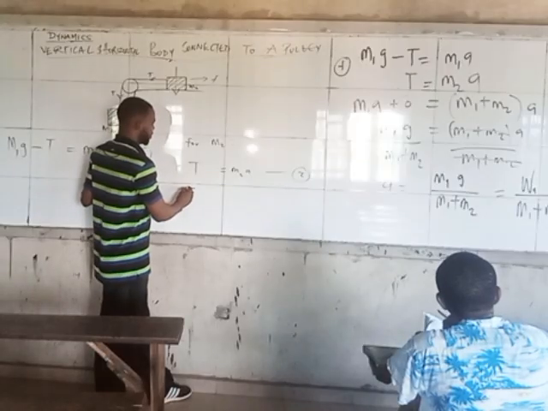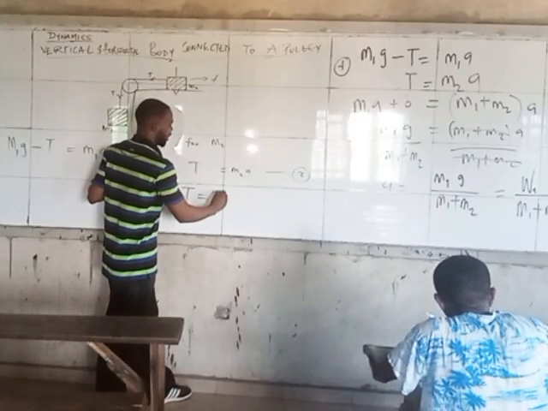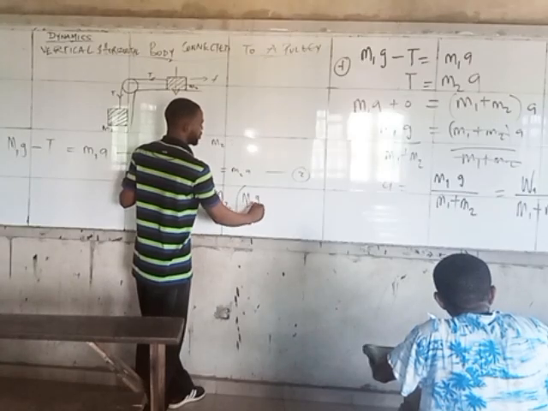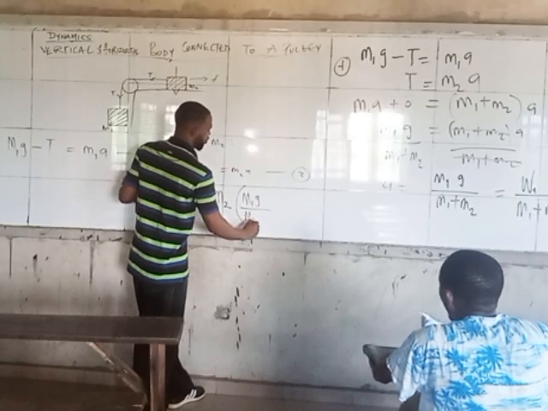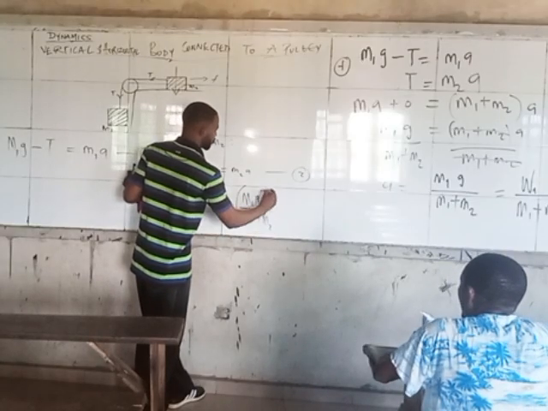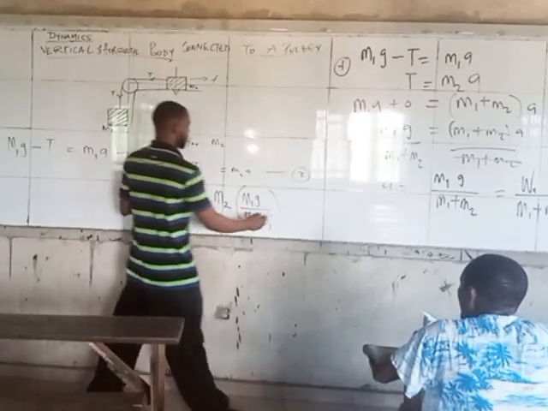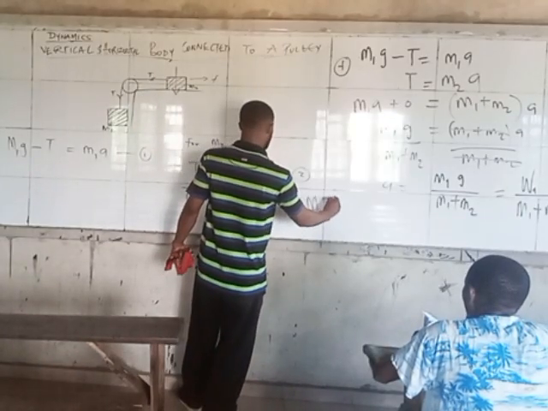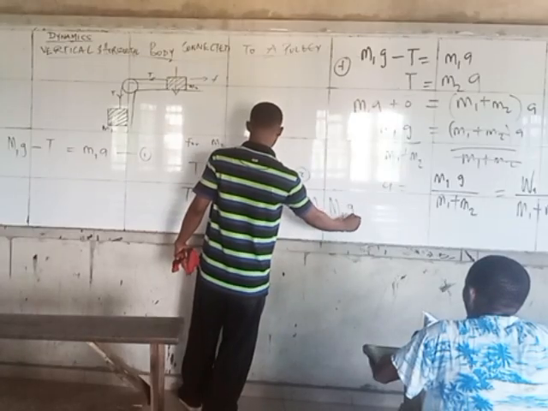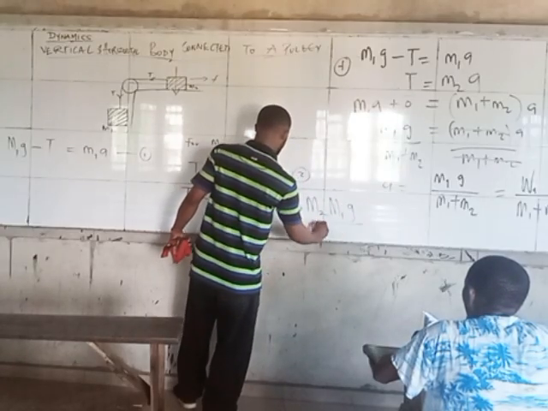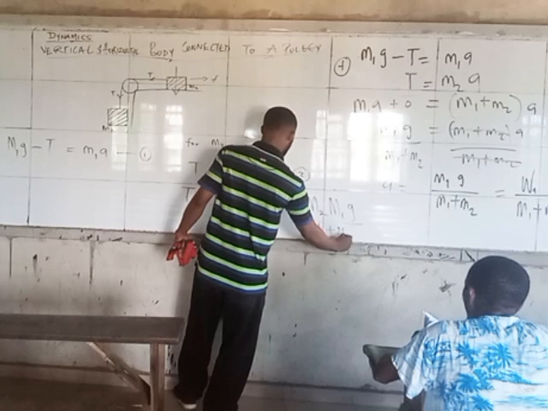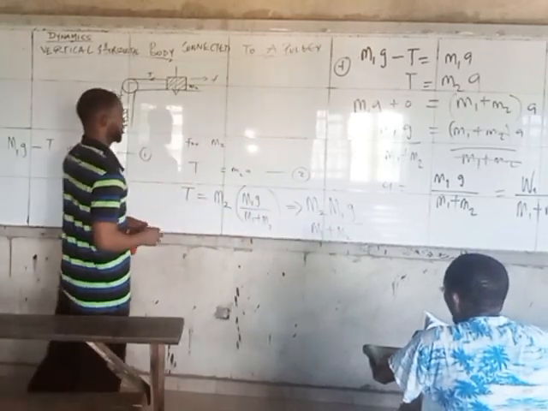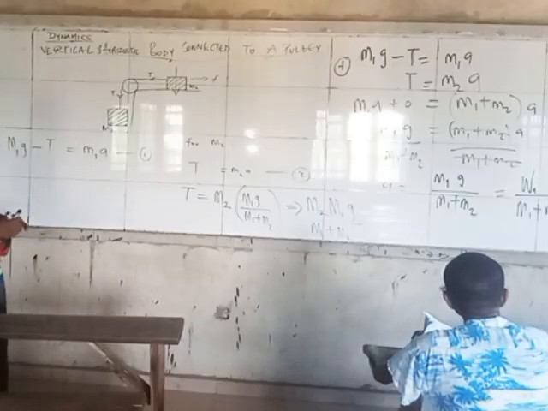So T will be equal to M2, and A is simply M1G all over M1 plus M2. So T is simply equal to M1 M2 G all over M1 plus M2. Very simple like that.